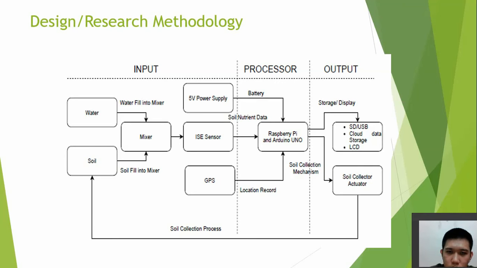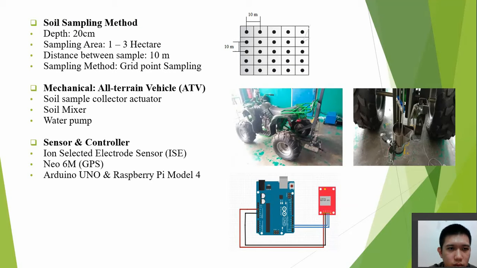soil collector actuator. For the soil sampling method, the soil sample will be collected at a depth of 20 cm and the sampling area is about 1 to 3 hectares. The distance between the samples is 10 meters, and the sampling method that we have used is grid point sampling. Grid point sampling is a method that takes the sample in the middle of the sample area that